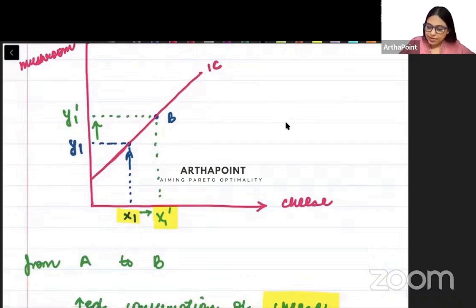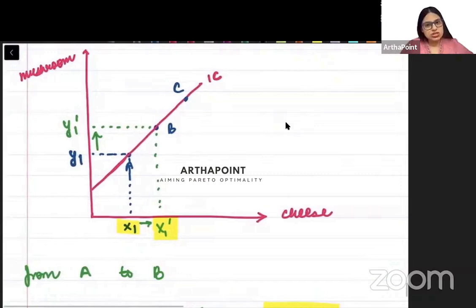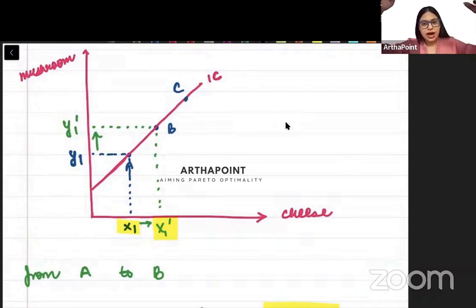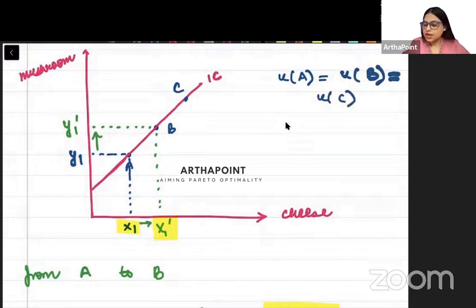Okay, same you can compare any other point, point C. Point C पे भी same हो रहा है. You are increasing cheese, utility is increasing. Increasing mushroom, utility is decreasing. एक से utility बढ़ रहा है, दूसरे से कम हो रहा है. One is increasing utility, other is decreasing utility. Net utility is unchanged. So we can say that utility at point A, that means satisfaction at point A, satisfaction at point B, satisfaction at point C is the same. Consumer is indifferent between point A, B and C.